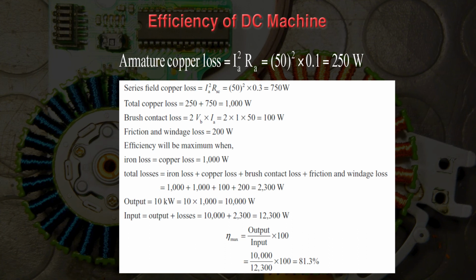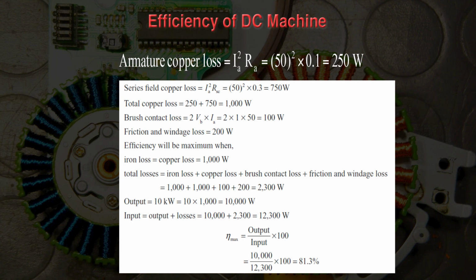So as you know, the armature copper losses can be written as Ia square into Ra. Because you have already calculated the value of the armature current, that is 50 ampere, armature copper losses is 50 square multiplied by 0.1, so it comes to 250 watt. Now you have to calculate the series field copper losses.